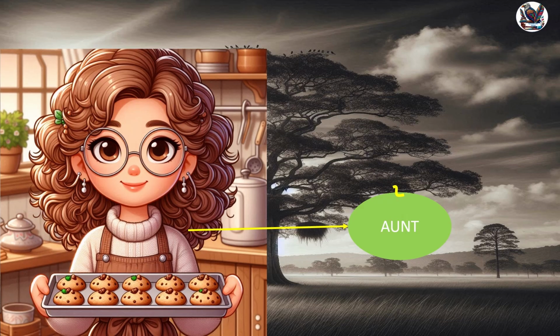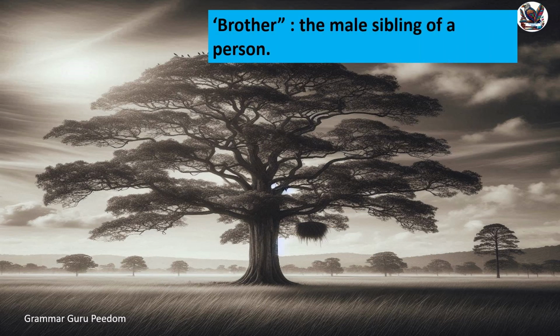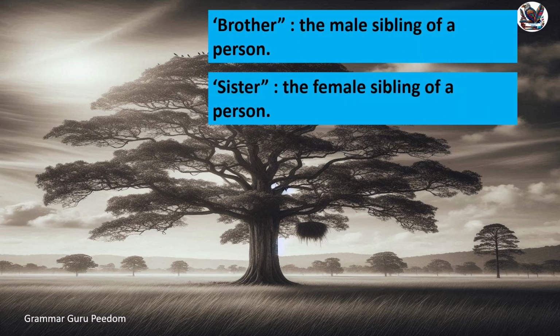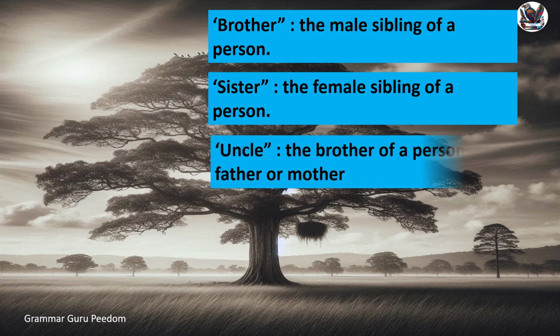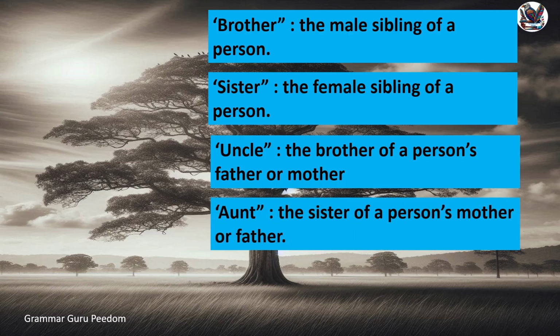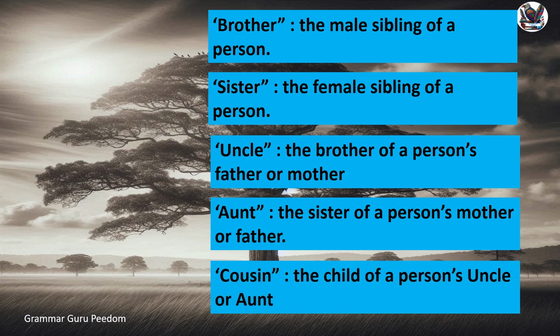Brother, the male sibling of a person. Sister, the female sibling of a person. Uncle, the brother of a person's father or mother. Aunt, the sister of a person's father or mother. Cousin, the child of a person's uncle or aunt.